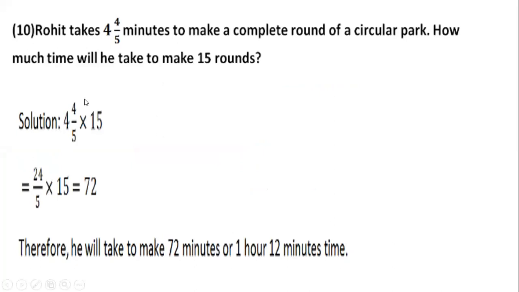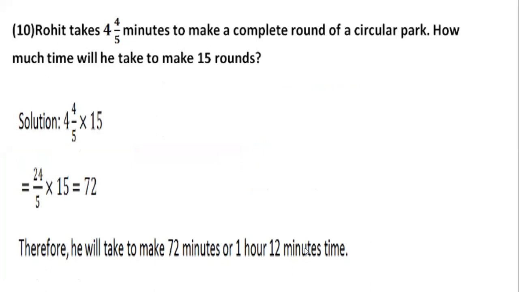You can see your 4 by 5 can be written as 24 by 5 multiplied by 15. 5 threes are 15, so we get 5 ones and 15 is 3 times. So 3 multiplied by 24 will be 72. Children, make sure you write the unit. Here we have written 72 minutes, or 1 hour 12 minutes.